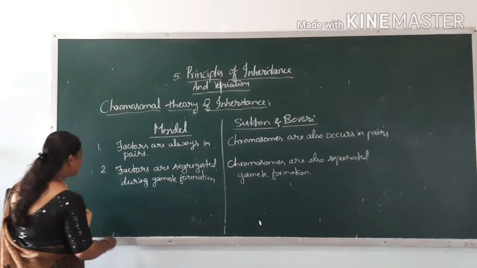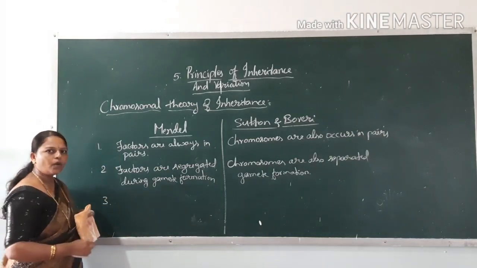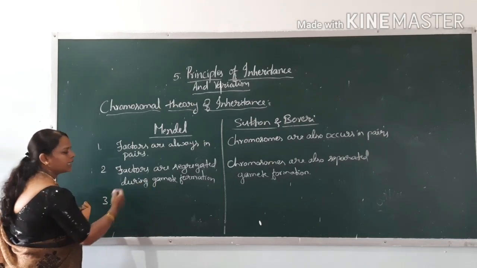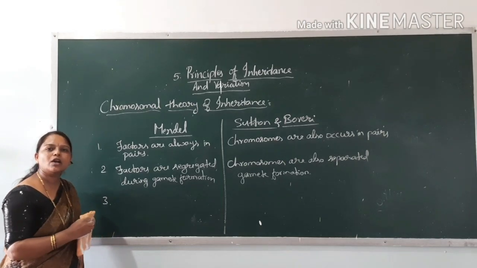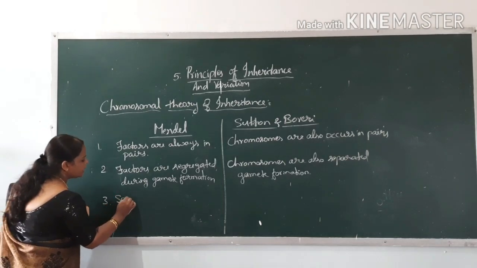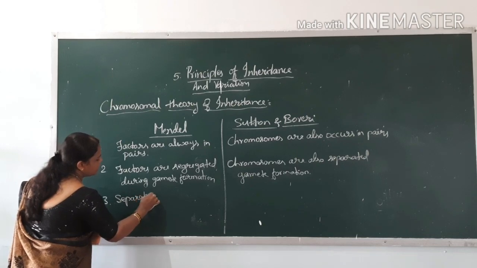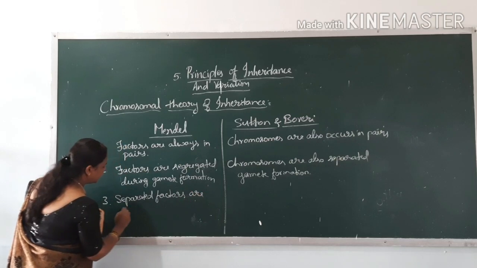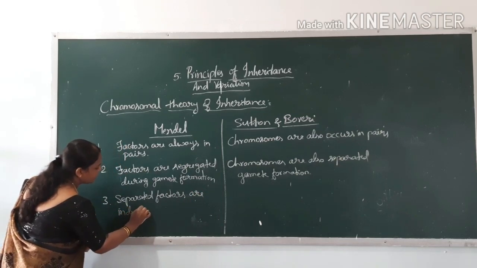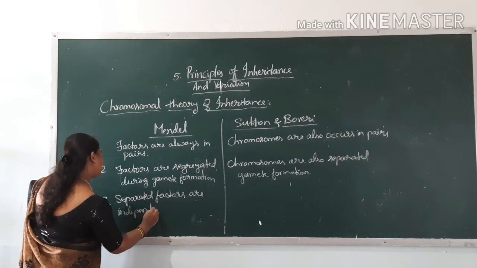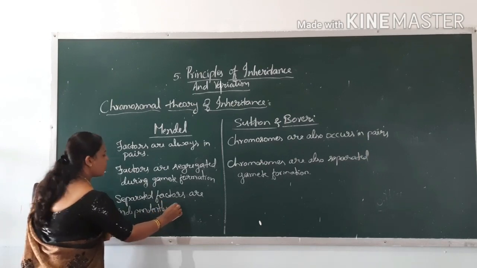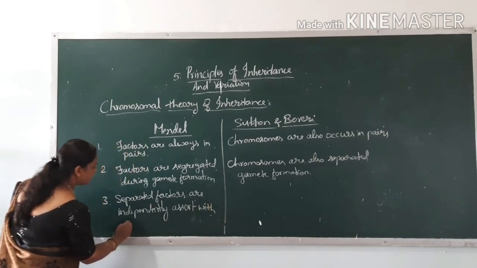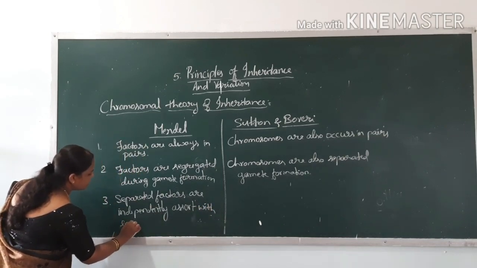Next, the third postulate: the separated factors independently assort with each other. Independent assortment with each other.